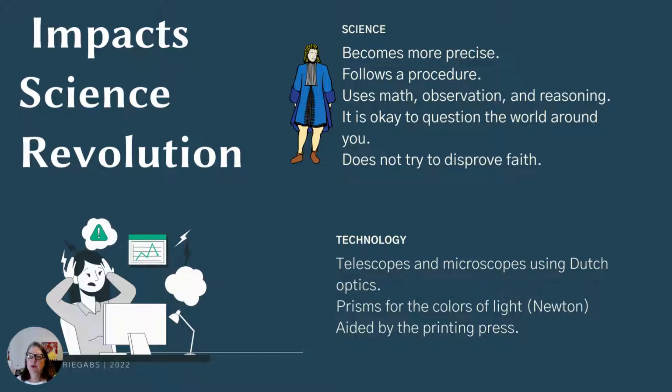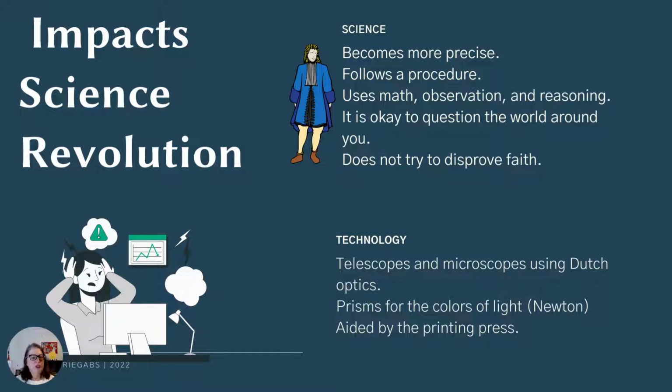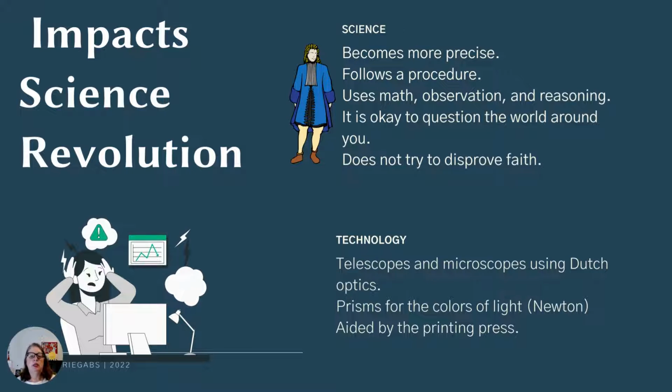I mean, look what happened with COVID, where how many people were so strongly supporting one idea and some people were so strongly supporting another idea. And if you look back on those events where people were trying to figure out how do you handle this virus that we didn't know, very similar to what's going on with the science revolution. Who do you trust? Who do you believe? How do you know what's true and right? And so